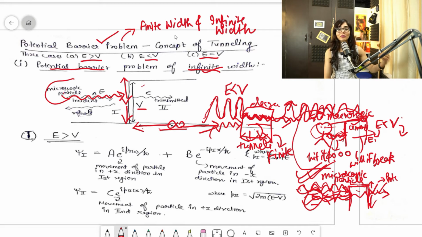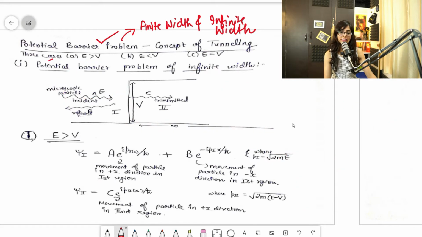Fine, and how to evaluate things accordingly. There can be three possibilities: E can be greater than V, that is, the energy of the microscopic particle can be greater than the barrier height. The energy can be less than the barrier height. Or the energy of the microscopic particle can be equal to the barrier height. Clear? First of all, we will see the case of infinite width.